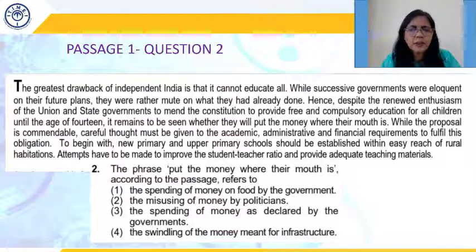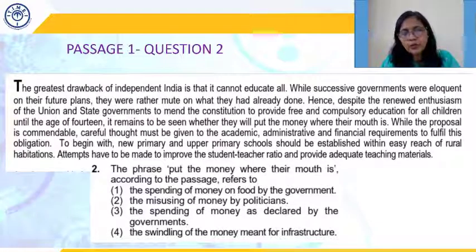Looking at the options, the spending of money on food by the government, on food, is an irrelevant topic here. The misuse of money by politicians, corruption, is not discussed here. The spending of money as declared by the government, the spending of money on what? On improving the infrastructure in education. So yes, this can be an answer.